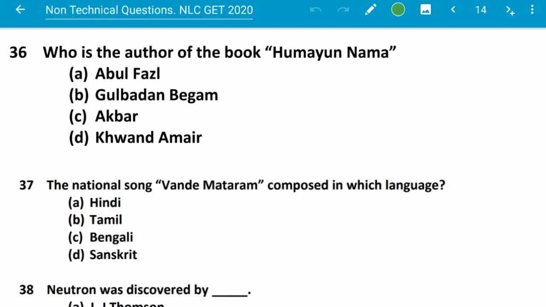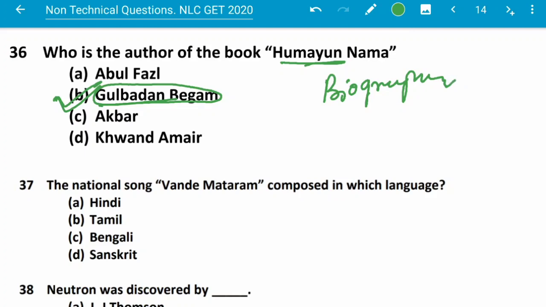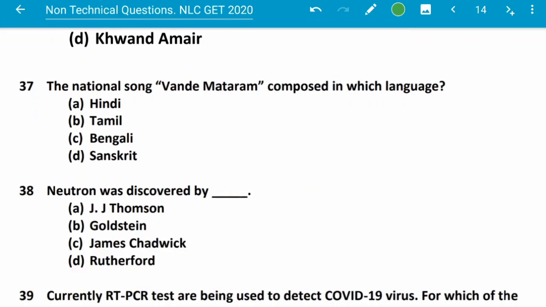Next question. Who is the author of the book Humayun-Nama? Option A, Abul Fazl, option B, Gulbadan Begum, option C, Akbar, option D, Khwad Amir. So this is Gulbadan Begum, who is the daughter of Humayun. So she has written the book Humayun-Nama. This is biography. Next question: the national song Bande Mataram is composed in which language? This is Sanskrit.